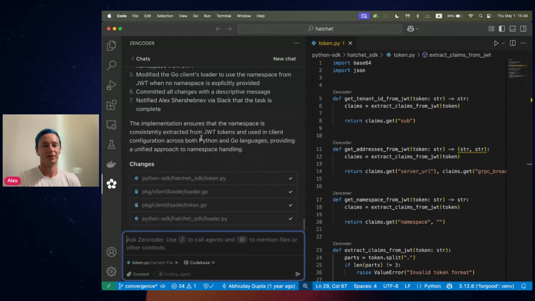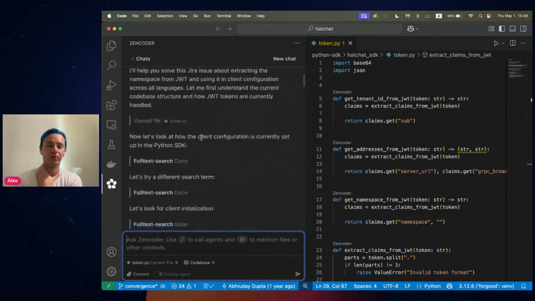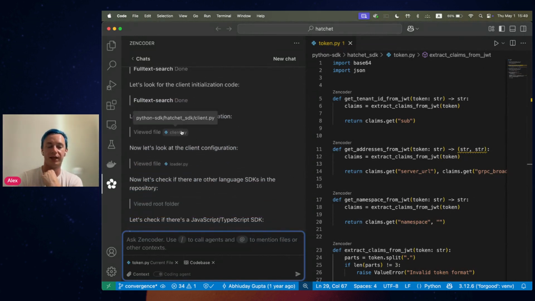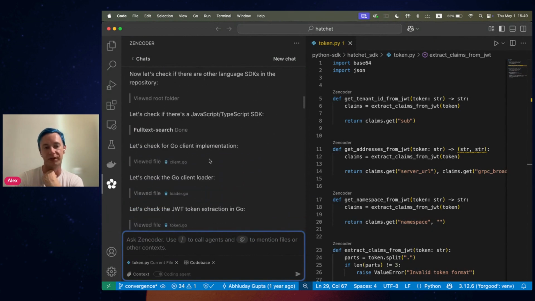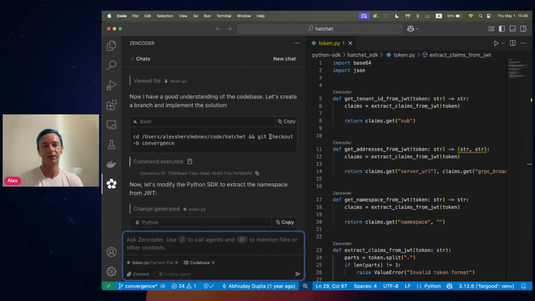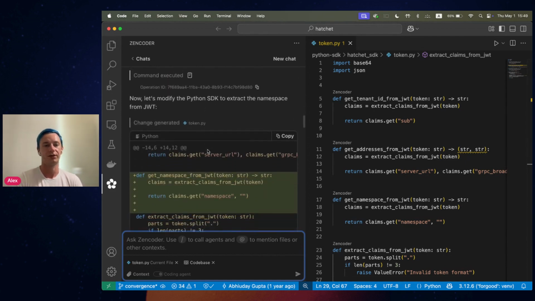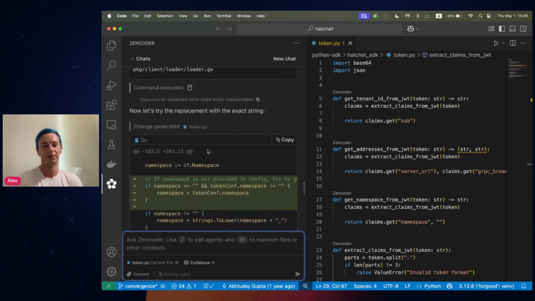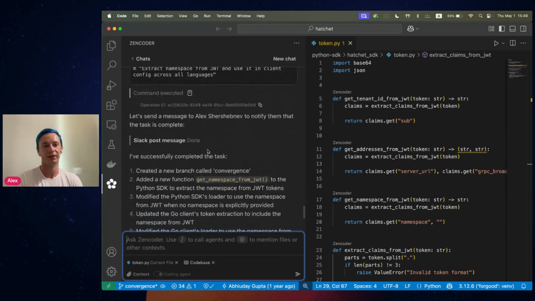So let me go back to the output. Thanks to different tools, it was able to find the relevant files which it needs to modify. It performed some bash commands. So in this case, it created a Git branch, right? It performed some changes in the files, a bunch of changes. I guess it slacked me.